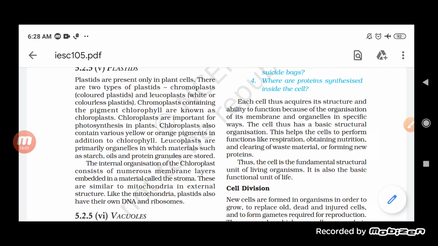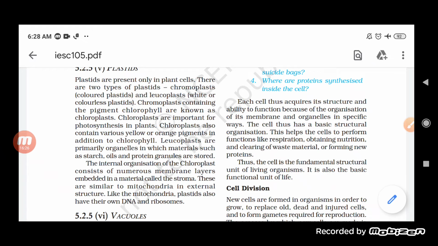So it helps in imparting green color to the part wherever it is present. If it is present in the stem, especially at a young age, then it will help in giving the green color to it. And if it is present in the leaf part, then it will give the green color to the leaves.